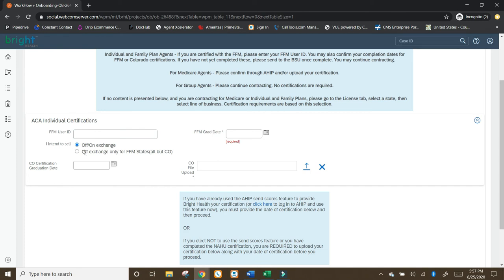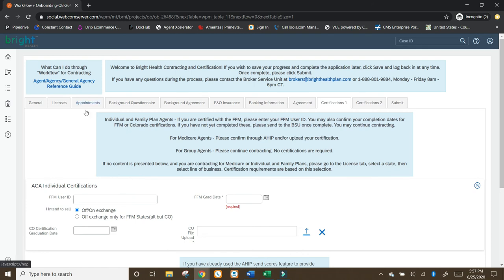And then I intend to sell off and on exchange. And since I clicked Colorado earlier under the appointments tab, Colorado has their own marketplace called Connect for Colorado. So it's asking for that information because that's required as well. Yours may not have that if you're not choosing to sell in Colorado.